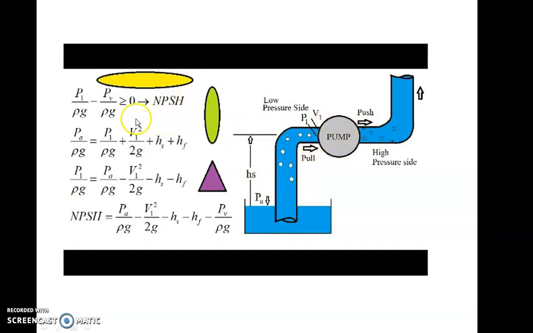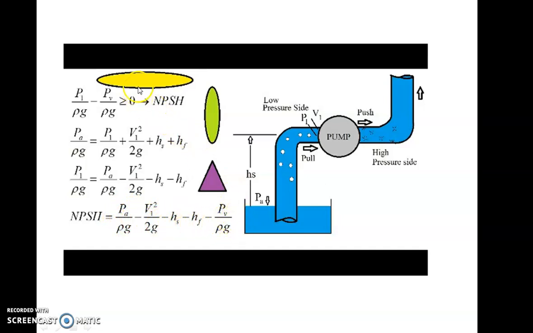So NPSH is nothing but P1 by rho g, whatever is the negative pressure, minus PV by rho g. PV by rho g is again less than P1 by rho g, which is the vapor pressure of water. So P1 minus PV by rho g is your NPSH, which is always greater than 0. You know P1 by rho g in terms of PA by rho g minus V1 square by 2g minus HS minus HF. If you put the value of P1 by rho g in terms of atmospheric pressure, you will get NPSH is equal to PA by rho g minus V1 square by 2g minus HS minus HF minus PV by rho g.